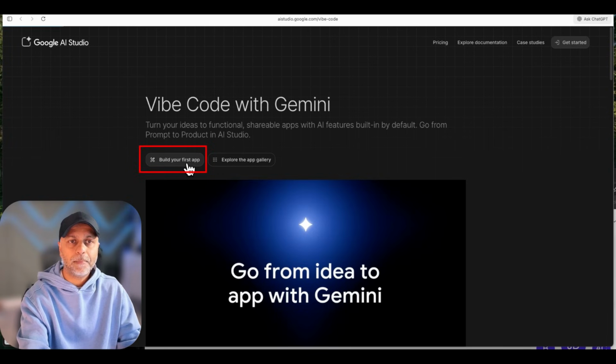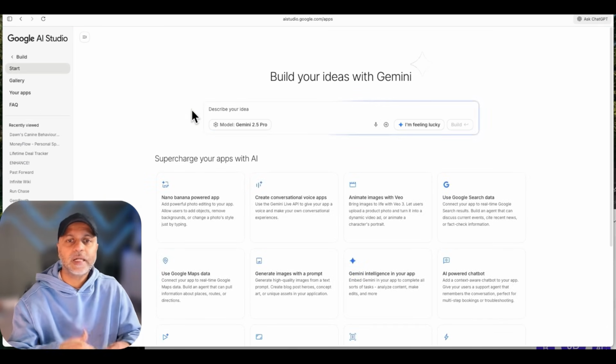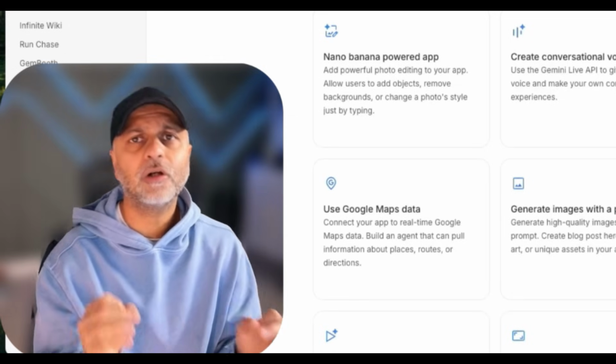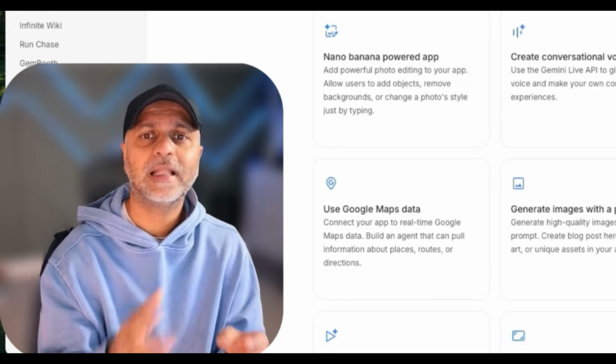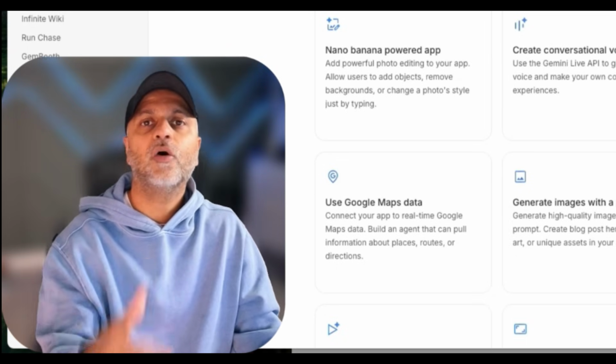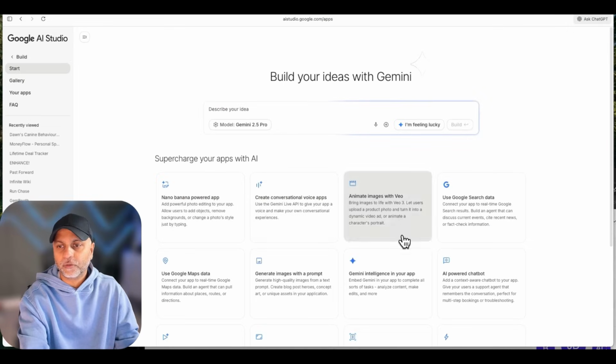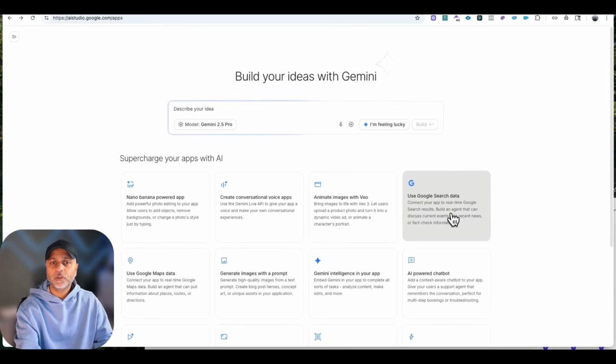So I can click on build your first app. That opens up Google's AI Studio where I can vibe code. And I'm going to sort of compare this to Lovable, but know that this is to create apps using Google's AI suite of tools right here. But you can also use it to create landing pages and other apps where you don't require some of these tools. So let's walk through this interface.